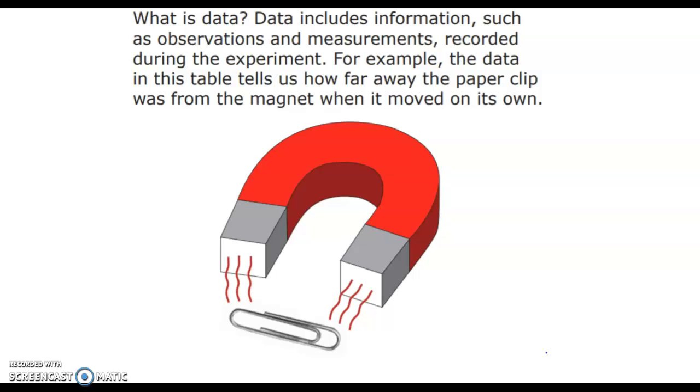What is data? Data includes information such as observations and measurements recorded during the experiment. For example, the data in this table tells us how far away the paperclip was from the magnet when it moved on its own.